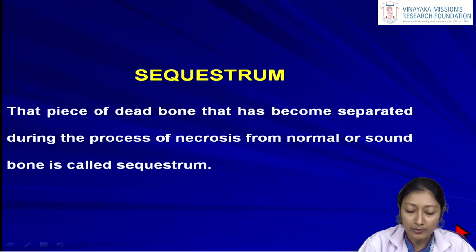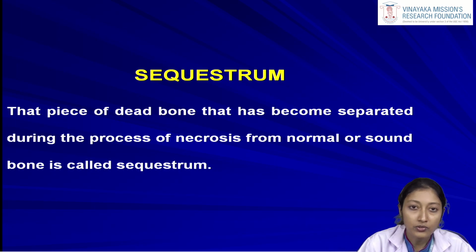Then when we talk about osteomyelitis, two terms we usually come across, the sequestrum and the involucrum. What is the sequestrum and involucrum? First we will discuss the sequestrum. Sequestrum is that piece of dead bone that has become separated during the process of necrosis from normal or sound bone. This piece of bone is known as the sequestrum. So it is a dead bone.